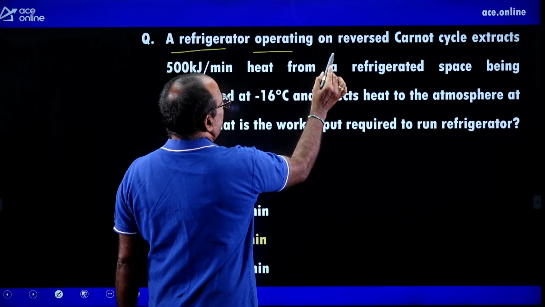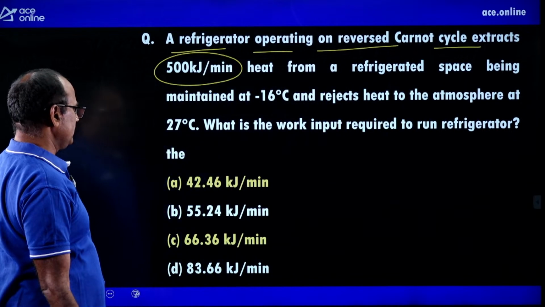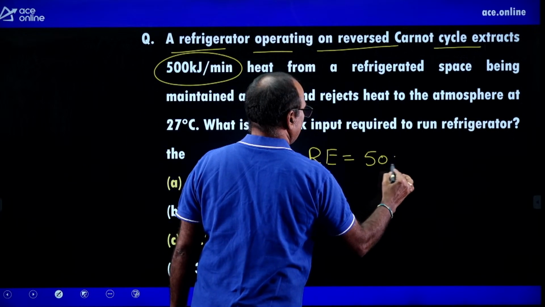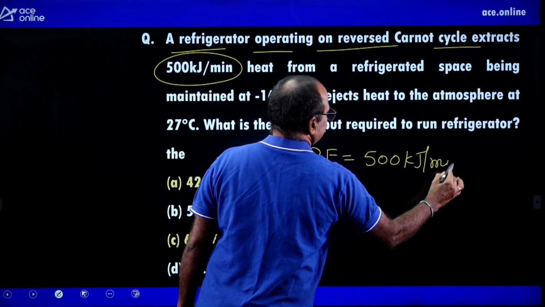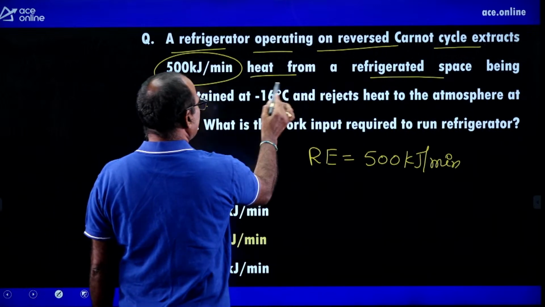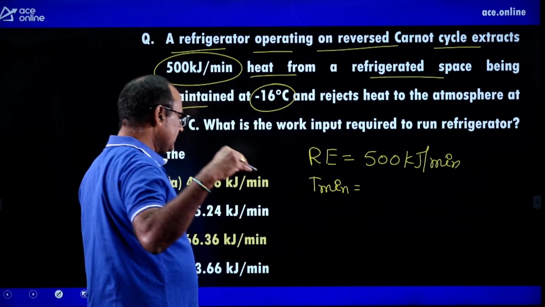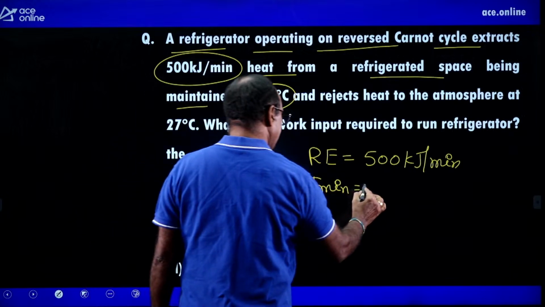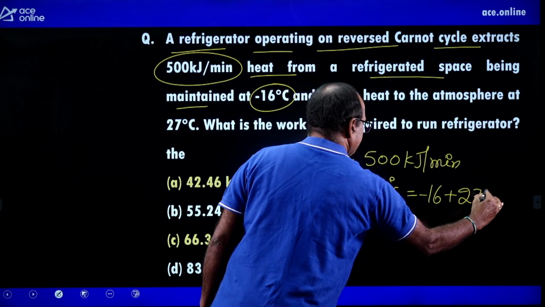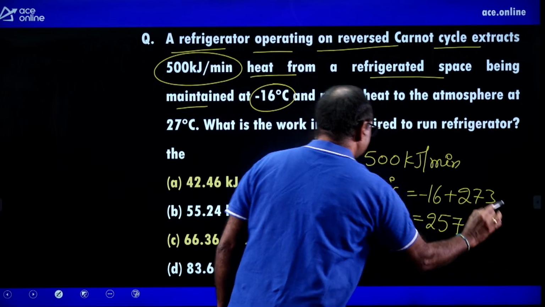A refrigerator operating on reversed Carnot cycle extracts 500 kilojoules per minute. That means refrigeration effect. Refrigeration effect is given 500 kilojoules per minute. Heat from a refrigerated space being maintained at minus 16 degrees centigrade. That means minimum temperature maintained, or the temperature where the refrigeration effect is happening, is minus 16 degrees centigrade. It is equal to minus 16 plus 273. Simplify this value for getting 257 Kelvin.